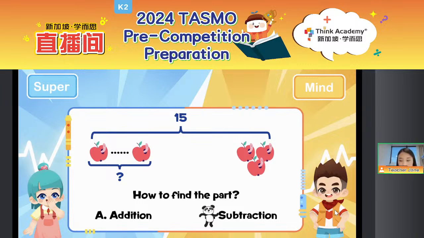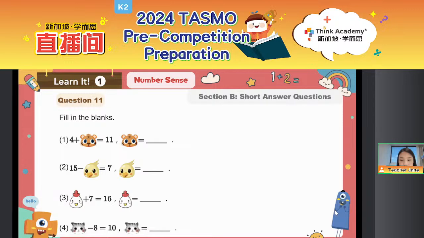How about this question? This is question 11 on your paper, right? Question 11. Okay, so everyone, let's have a look at question 11 on your paper. We can see that this time, if we know the relationship between the part and whole, this question will be easy peasy, right? So let's see. We only look at the first question. Have a look at this question.